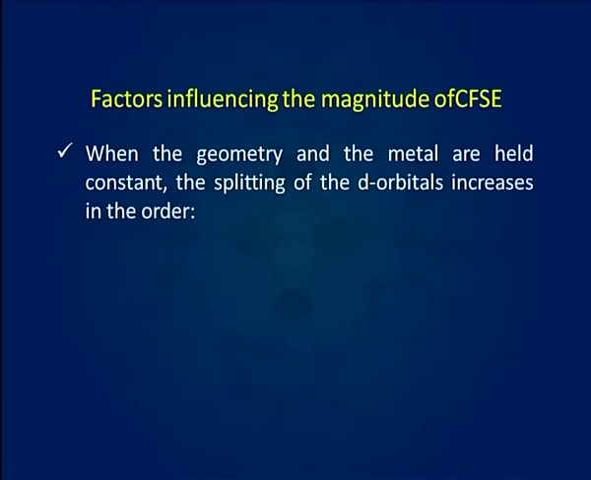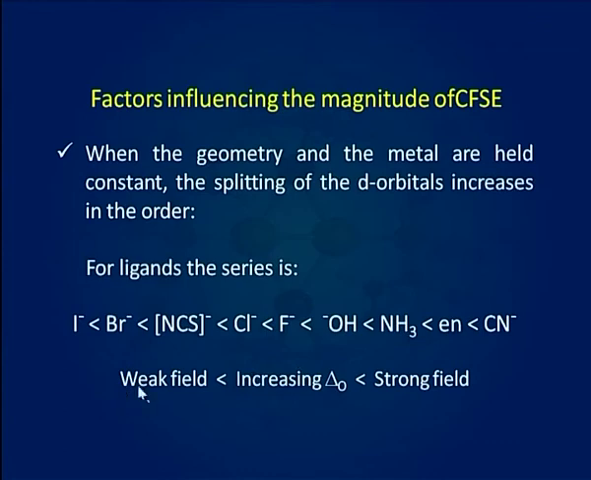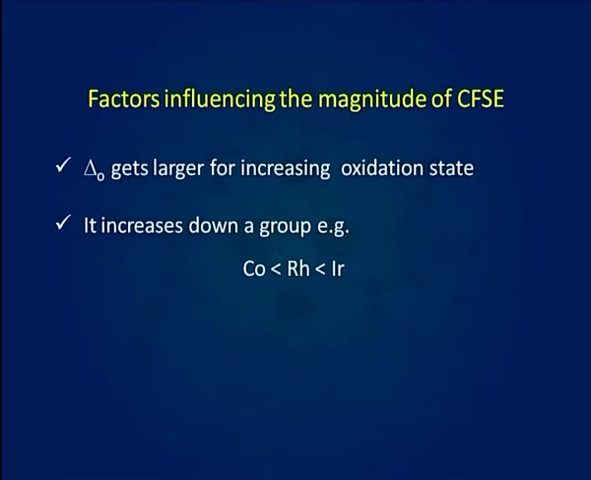When the geometry and the metal are held constant, the splitting of the d orbitals increases in the order I⁻, Br⁻, NCS⁻, Cl⁻, F⁻, OH⁻, NH3, en, CN⁻. That is from weak field towards strong field. Δo gets larger for increasing oxidation state. It increases down the group. For example, for Ir, Δo is greater than Rh, and for Rh, Δo is greater than Co.